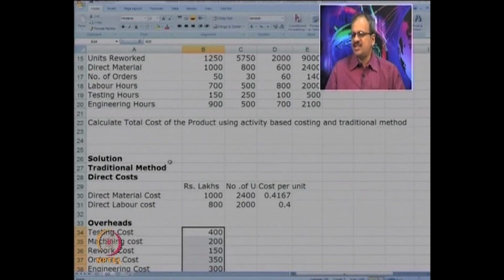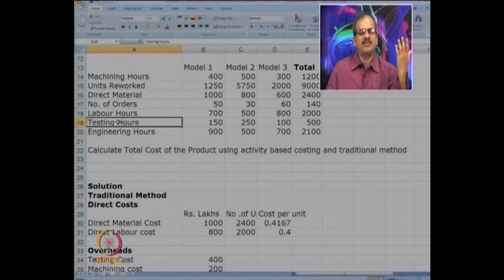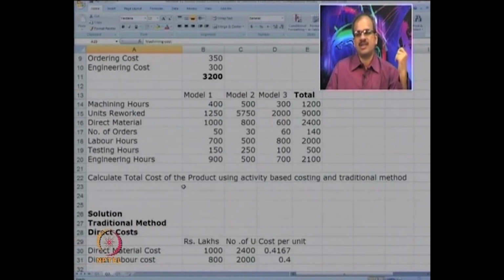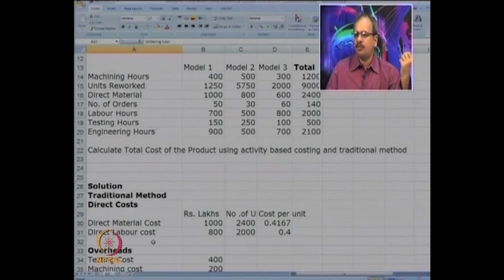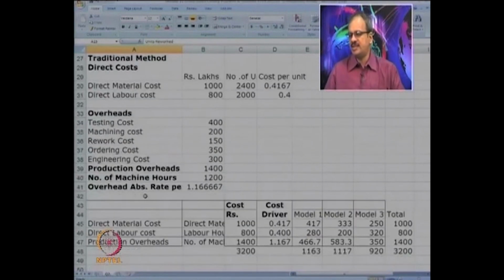So the first is testing cost. What will be the cost driver for it? You are right. The testing hours becomes the right cost driver. Next is machining cost. What will be the cost driver? Here it is machine hours. Rework cost, ordering cost. In ordering cost, you have got number of orders. For rework cost, you have got units reworked and so on. So we identify the cost driver for each head and then calculate the rate per cost driver. Now let us see how it has been done.